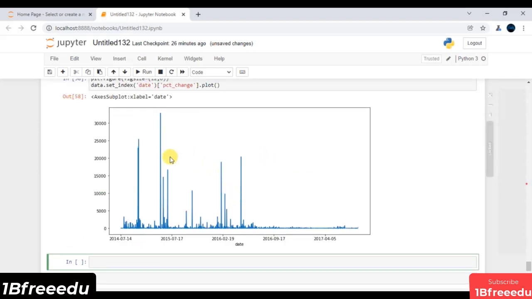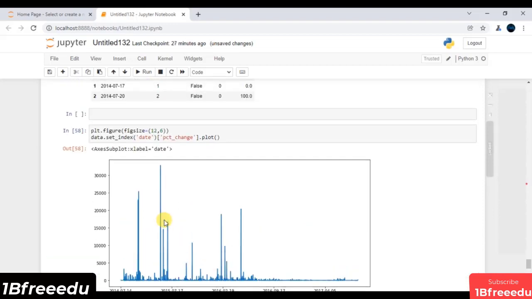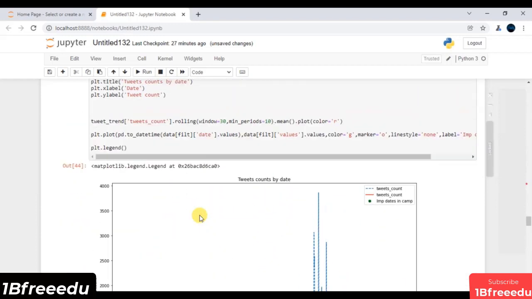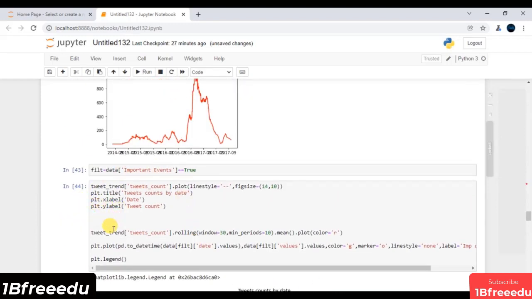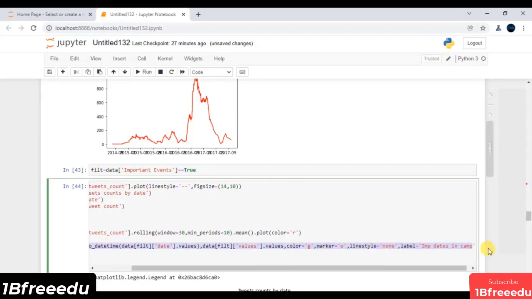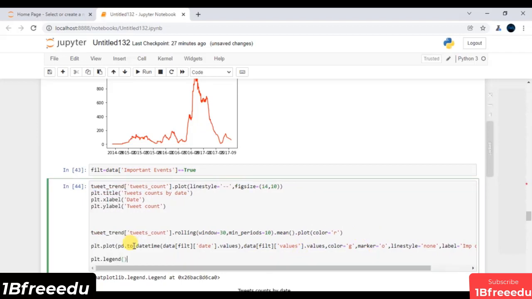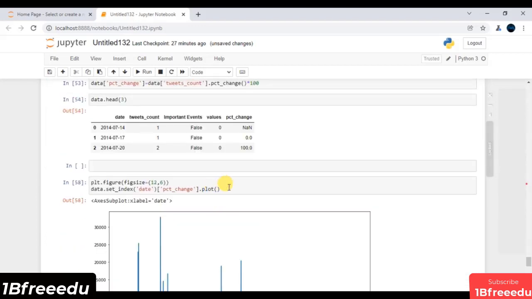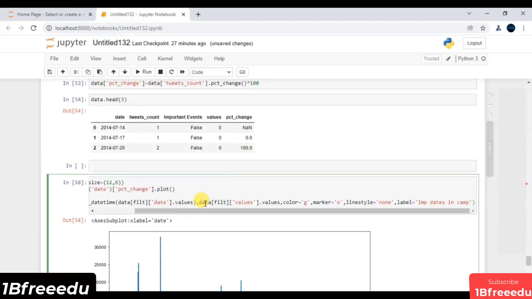Now, on top of this line plot, I have to map all those dates or data points that belong to my important dates. This is what we have done in the previous session. Of course, you can use the code that we have written. For those of you who do not know all this, kindly check out the previous video where I have explained all these lines of code in much more detail. I will just paste all these blocks of code over here.